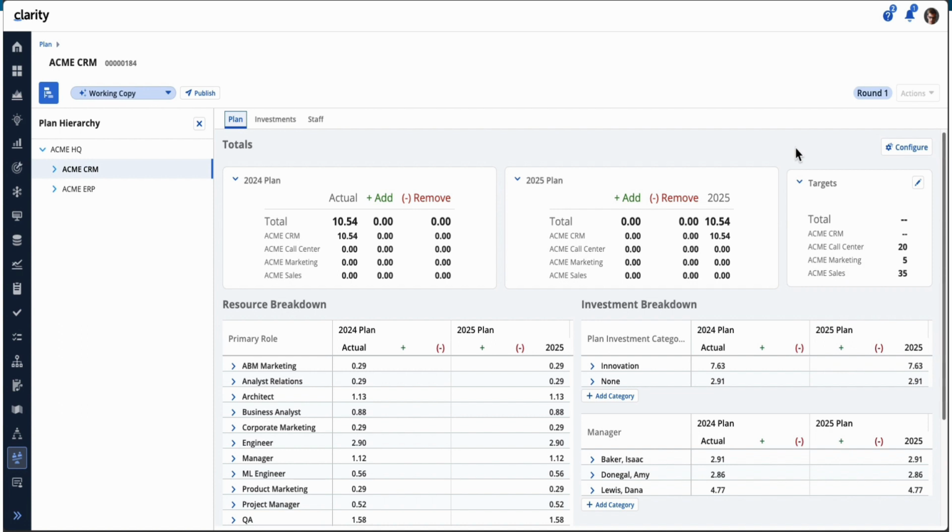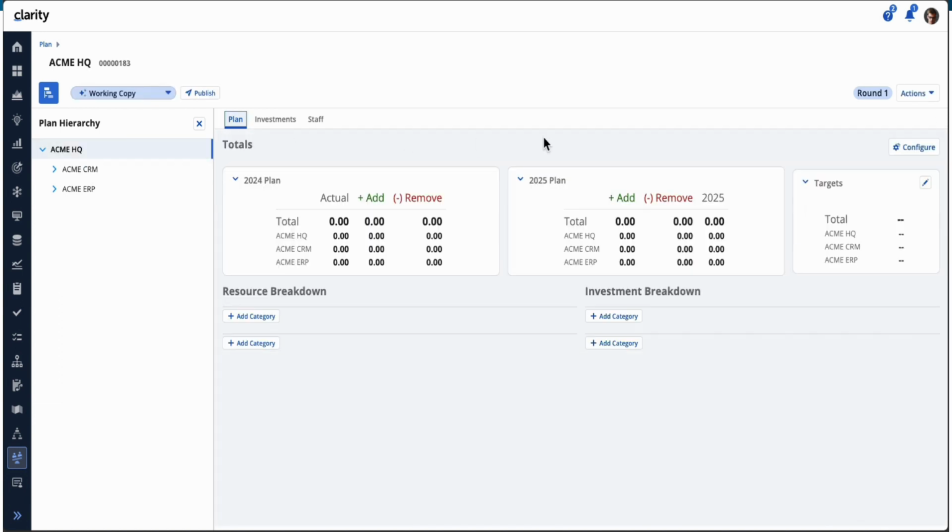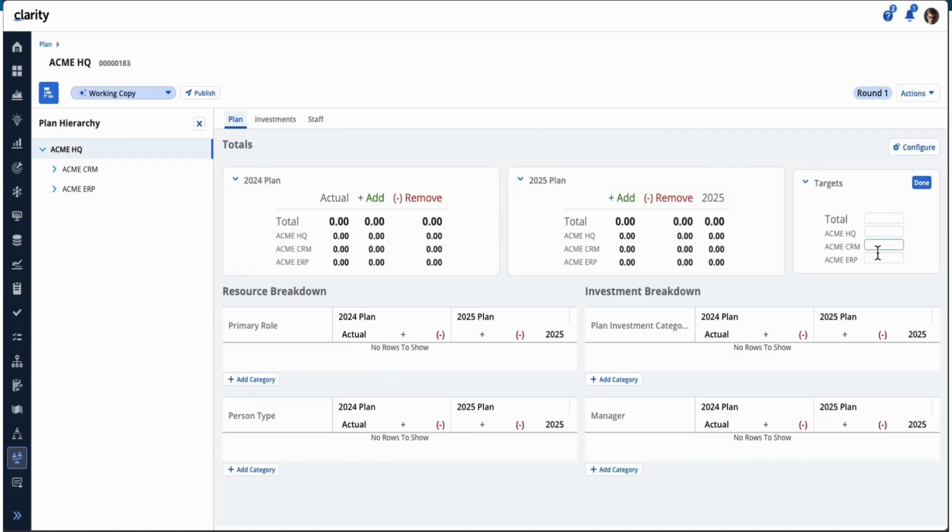It can go ahead, work on its plans, and start doing allocations to have an idea of what to hit for their actuals with maybe some assumed targets. Also, you want to set some targets for your child plans as well. And then over time, you could be doing changes, and at some later time the HQ does set a target for, let's say, Acme CRM.